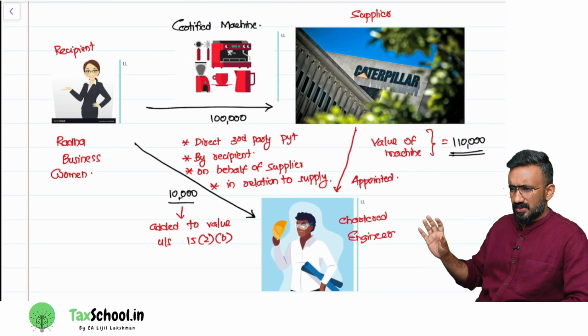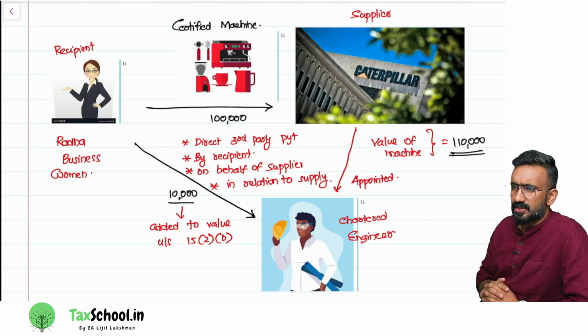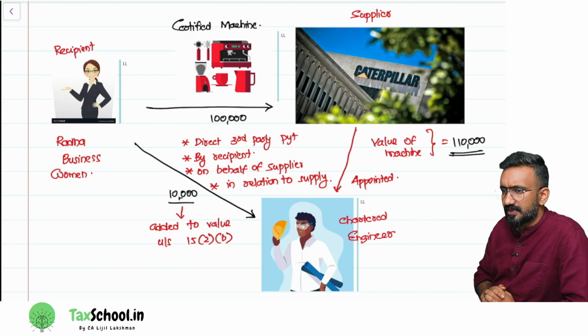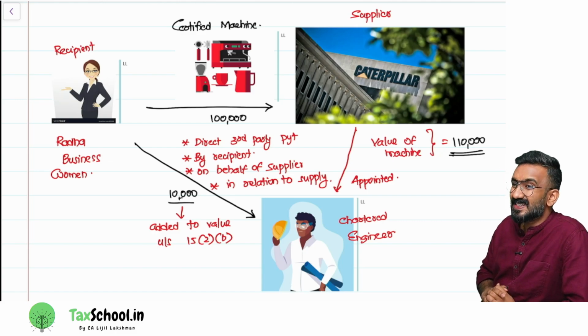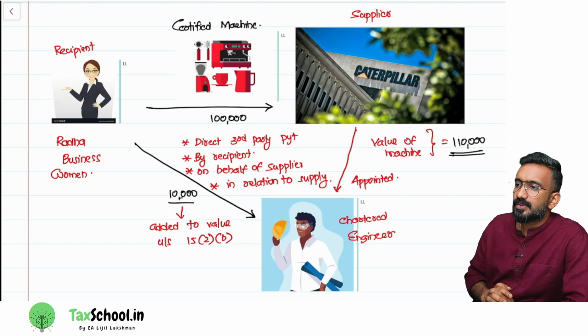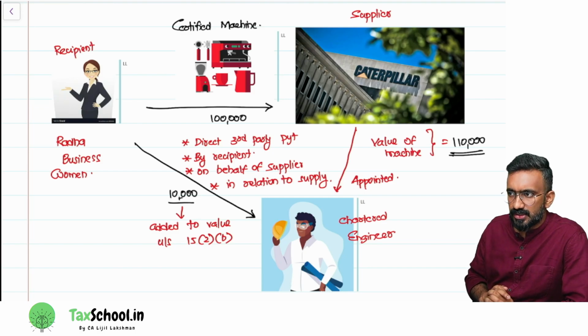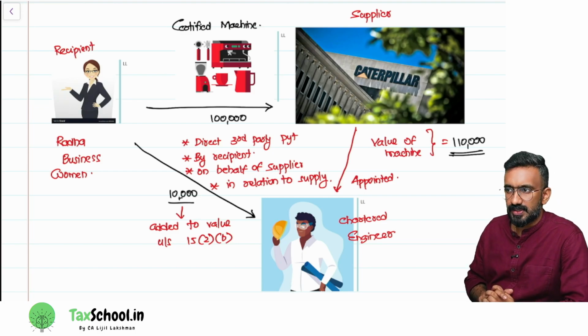Look at this simple example that I've taken, so that you can refer to the same example in the PDF. Say Radha is a businesswoman. Radha wants to buy a machine from Caterpillar company. Now Radha wants to purchase a certified machine. Caterpillar company sells the certified machine for 1,10,000 rupees.